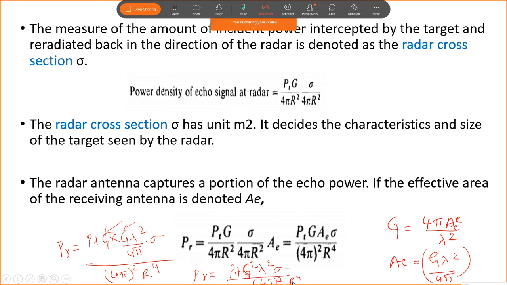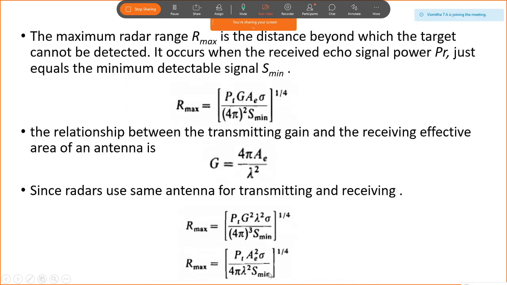So you can rewrite it: you can send this PR to this side and the range to the other side, so you will get the range at which the minimum signal is detectable. Okay, so that is called the maximum radar range. The maximum radar range can be calculated or estimated by using the minimum detectable signal, at which we can receive the minimum echo power at the receiver.